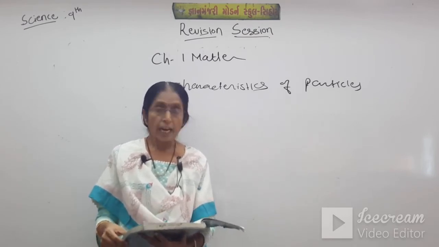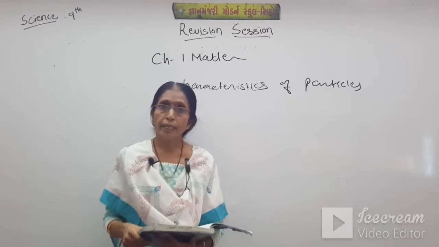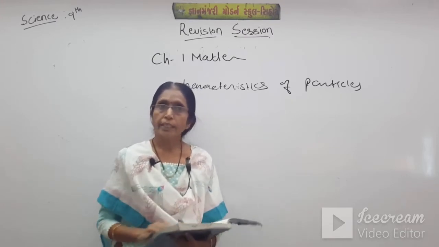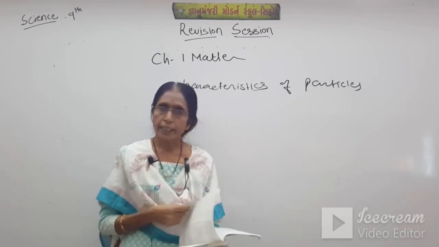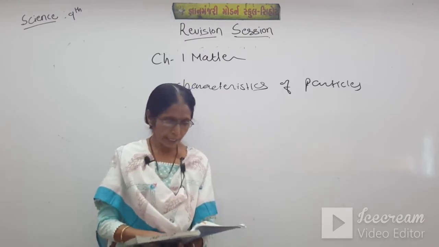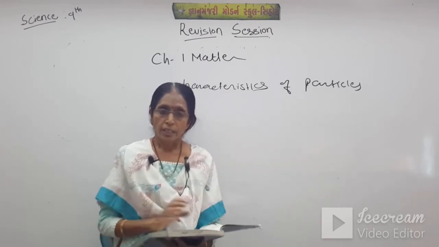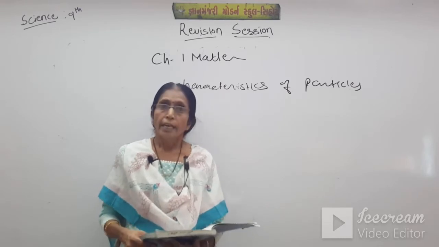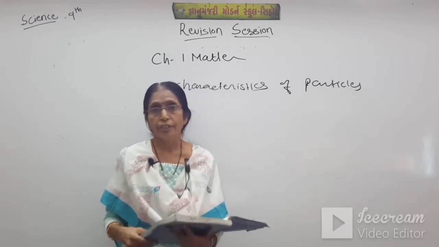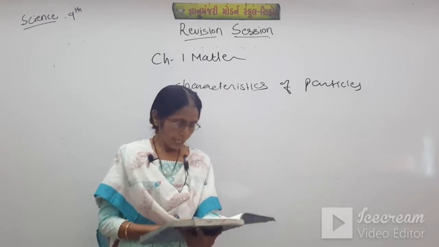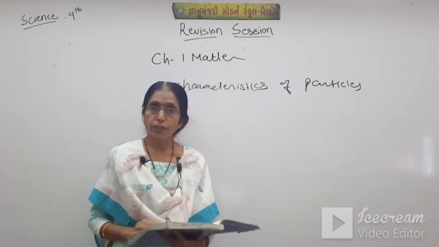Particles of matter are continuously moving, and this moving energy is called kinetic energy, meaning they possess kinetic energy. So these are the characteristics of matter, or we can say characteristics of particles of matter.